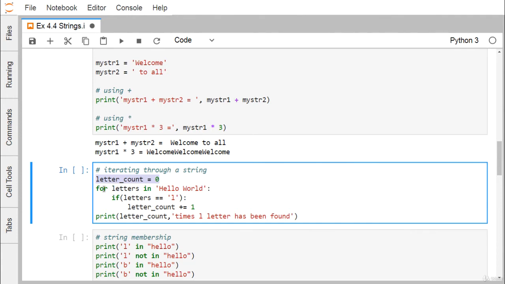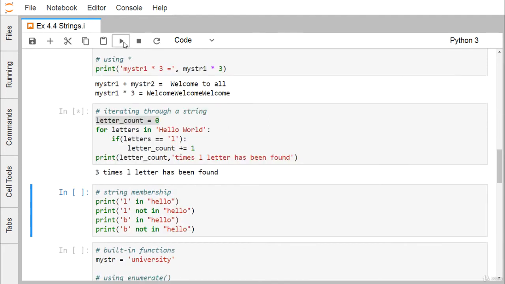Each and every time, the for loop will pick up one character at a time, and that will be put in the letter variable. If the letter is equal to "l", then letter count will be increased by 1. After exiting from the indentation, you get the idea that this print is outside of the for loop, so letter count will be printed accordingly. If you execute, I'm getting that the letter L has been found 3 times.